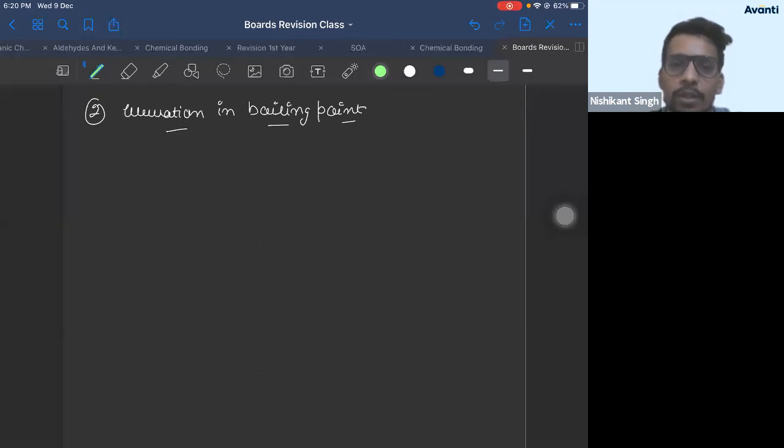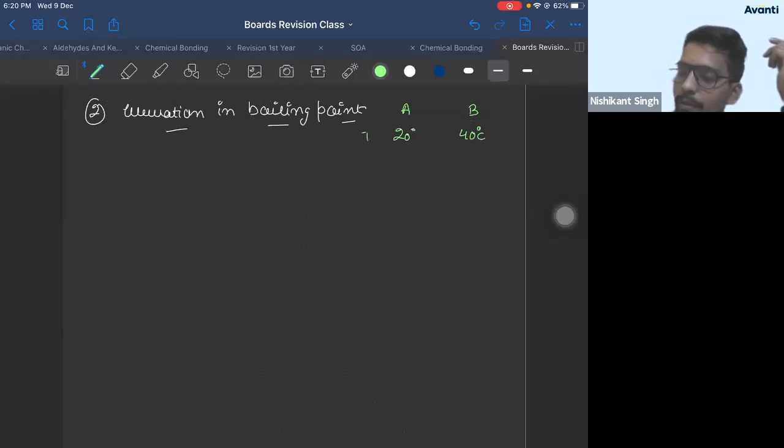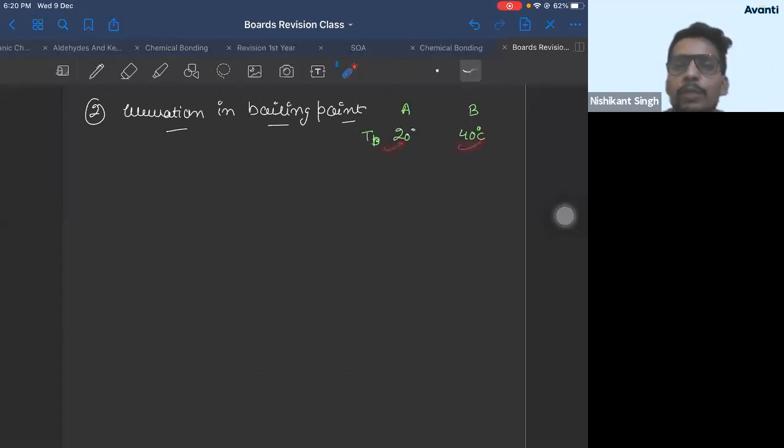Just solve textbook questions. Now if I give you two liquids A and B, A has a boiling point of, let us say, 20 degrees Celsius, and B has a boiling point of 40 degrees Celsius. This is the boiling point, TB. Now, if I ask among these two liquids which will have more vapor pressure, what will you say?